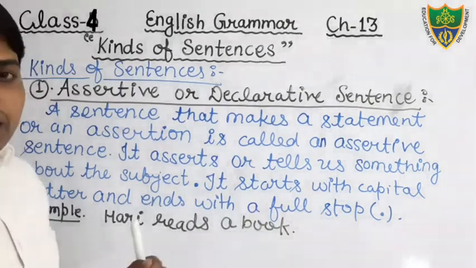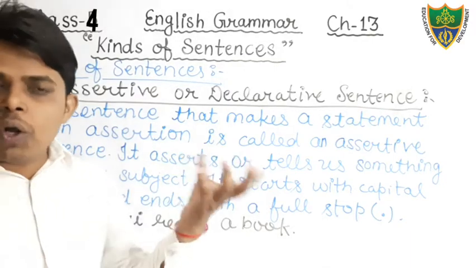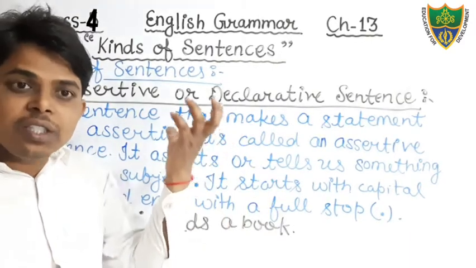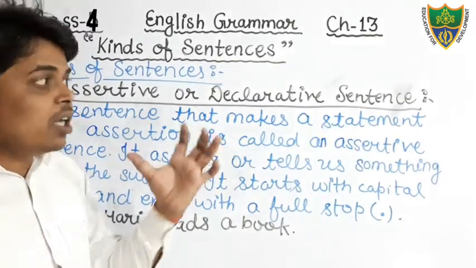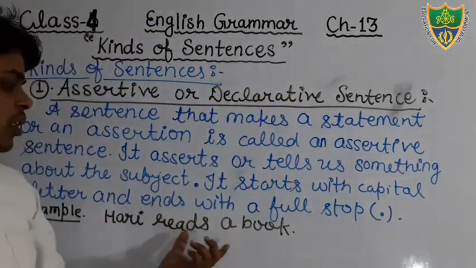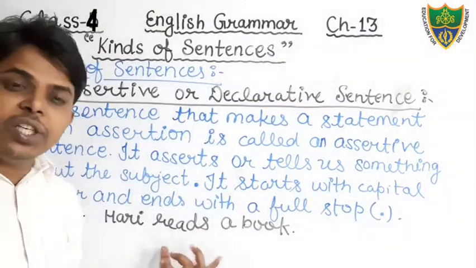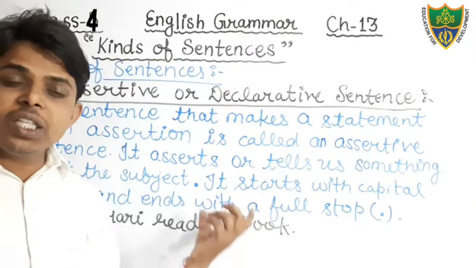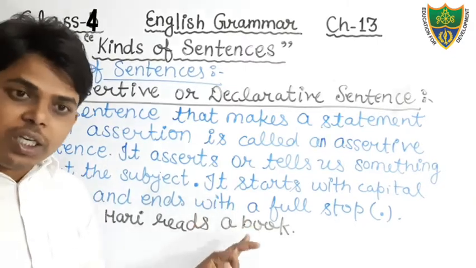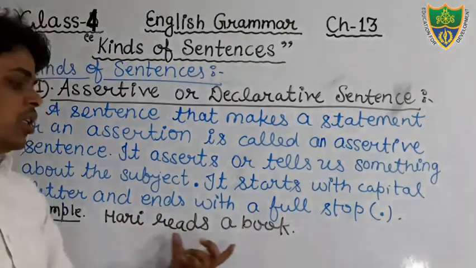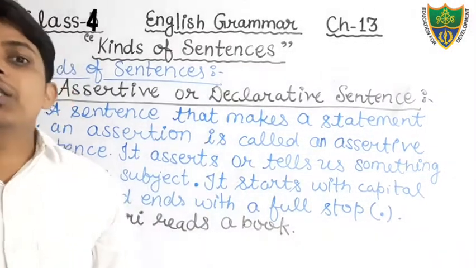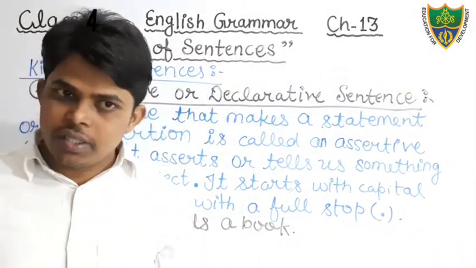Hari is the subject, and we are getting an information, an assertion, a statement that he reads a book. This sentence asserts something. It declares that Hari reads a book. Therefore, it is a kind of assertive sentence.